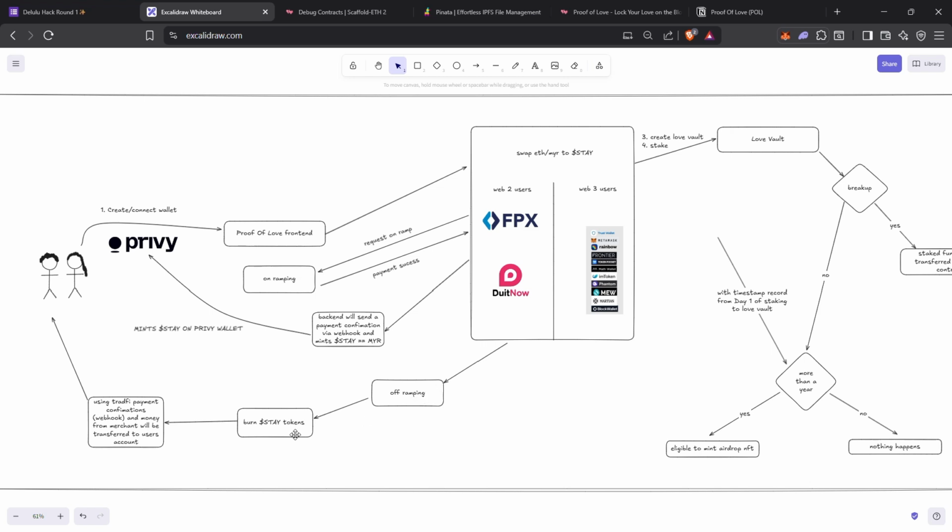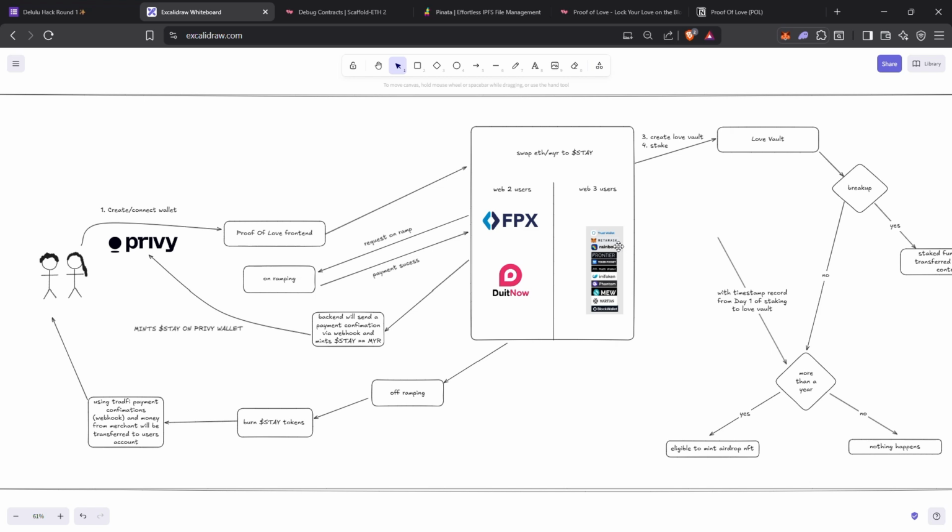If they are off-ramping, it's pretty simple also. We go to the network, check how much they want to off-ramp, and check the balance to see if the logic is okay. If they have the correct amount, we burn the amount of STAY tokens they want to off-ramp, and then we use our merchant account to send the equivalent amount to their own account, if that makes sense. So for Web3, it's pretty simple. Everything is just on chain.